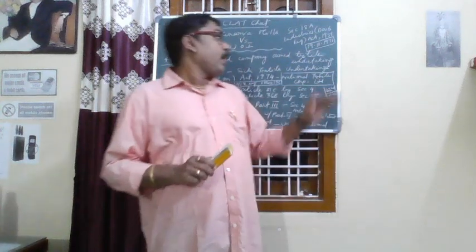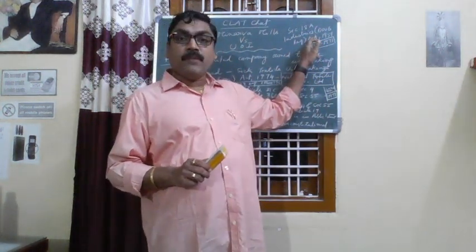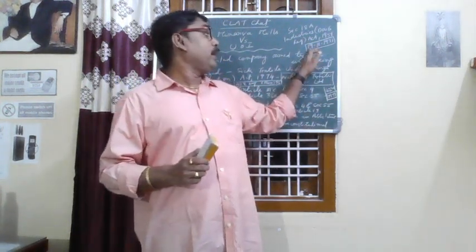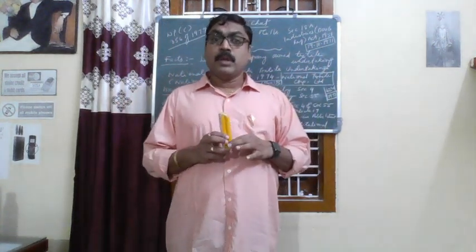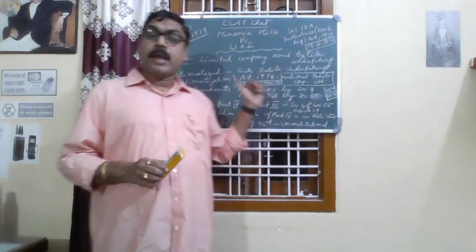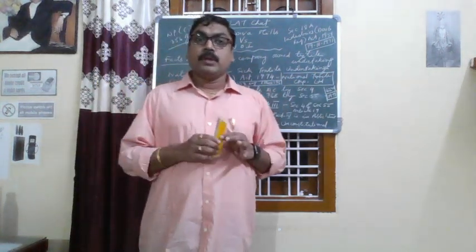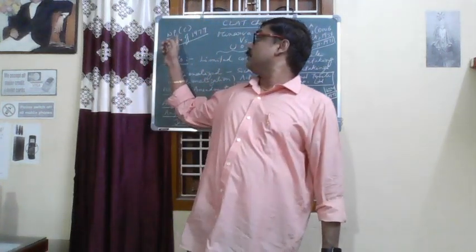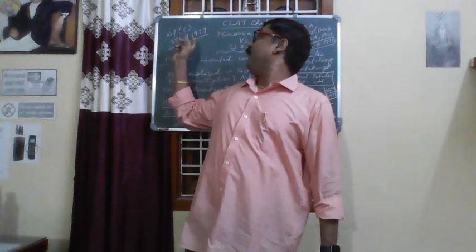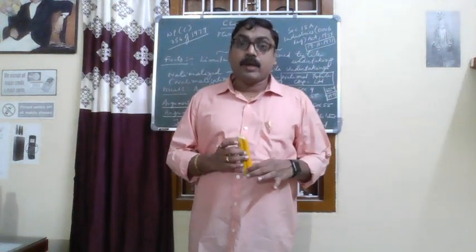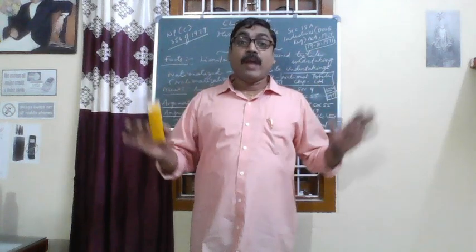Aggrieved by the action of the Union of India, that is the order passed on 19-10-1971, as well as some of the sections in the Sick Textiles Undertakings Nationalization Act 1974, the petitioner, Minerva Mills, filed the writ petition, WP Civil 356 of 1977, in the Honorable Supreme Court of India.